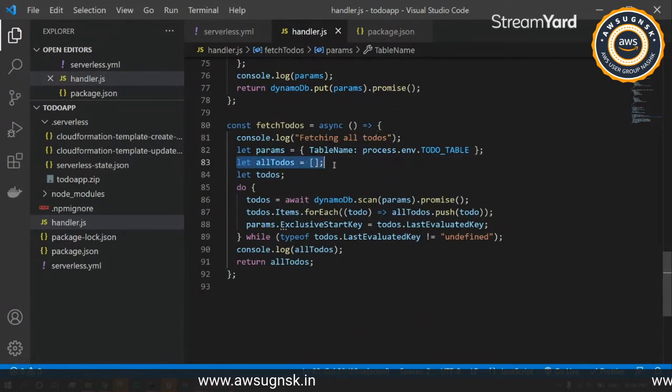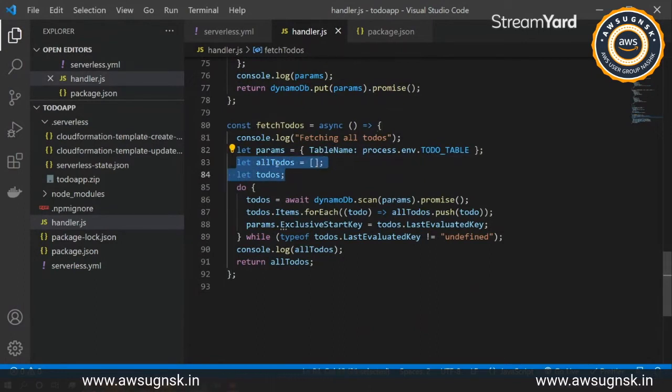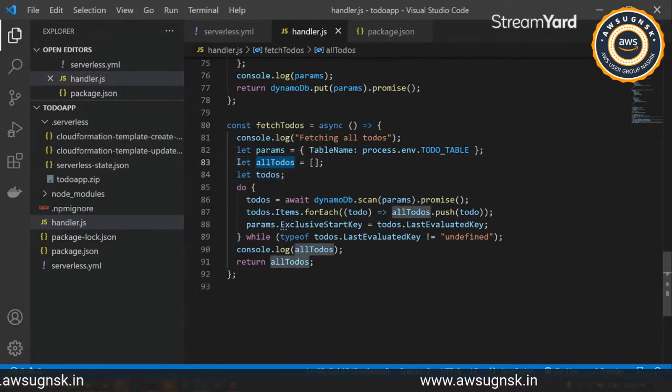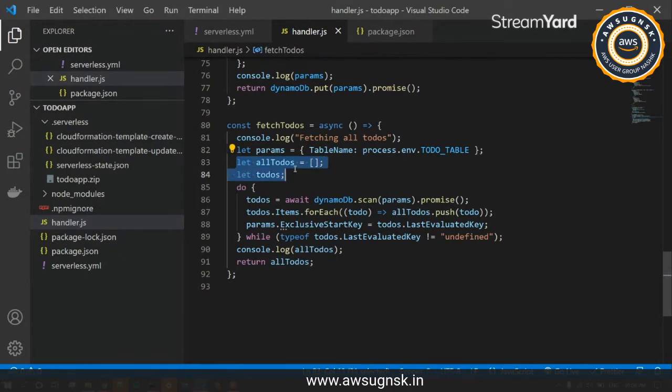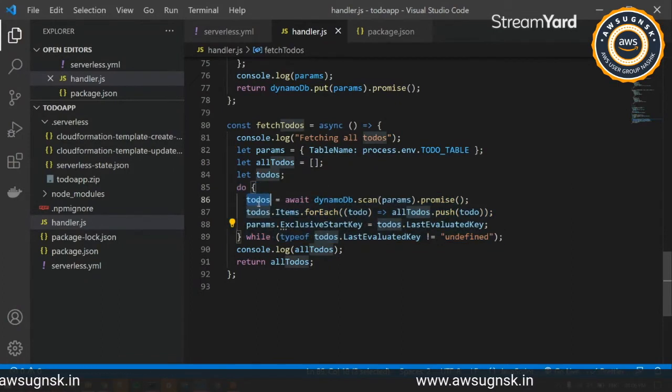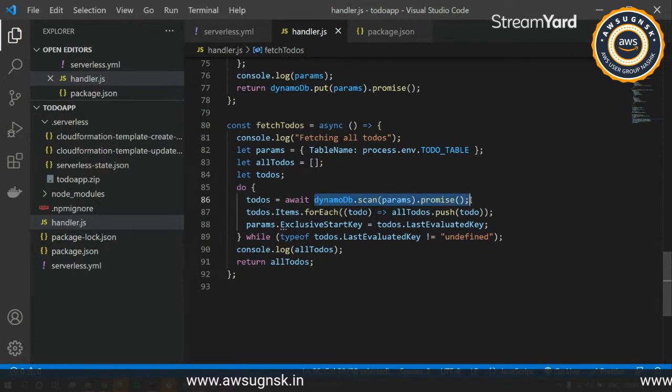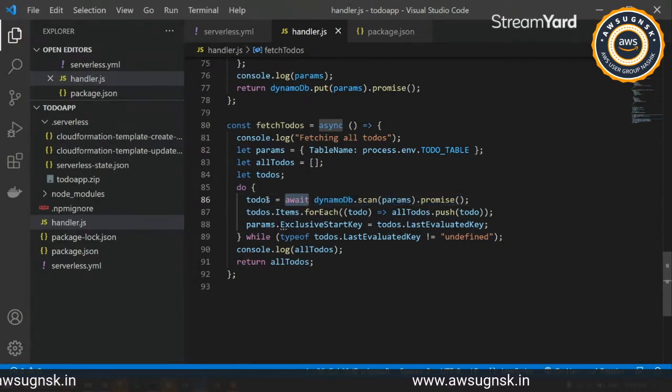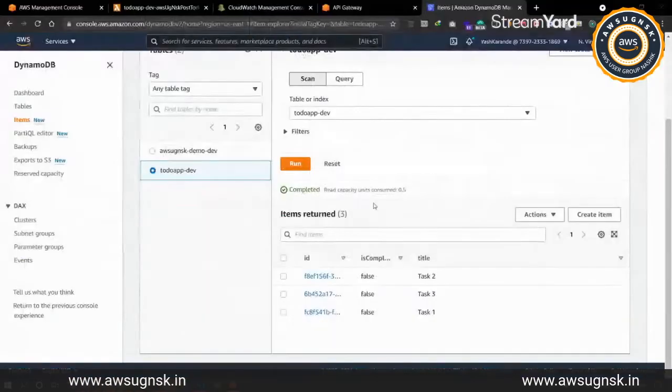And then we have just declared two variables over here. So we have the array of all the to dos. We'll be pushing all the to dos under this only. And then we have a do while loop. What we are doing here is calling DynamoDB.scan. So this returns a promise, and what we'll be doing is iterating over all the objects that we have listed, like all the items that we have over here.